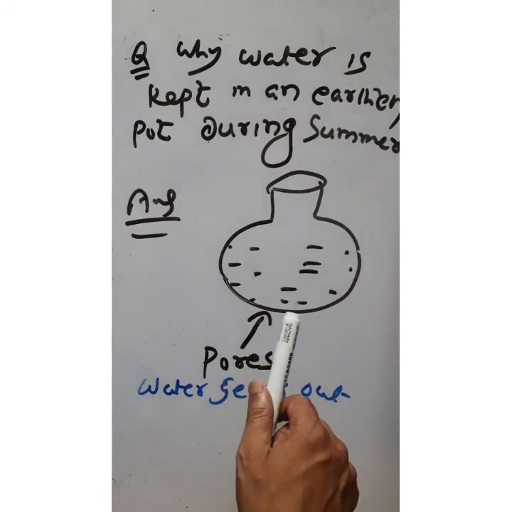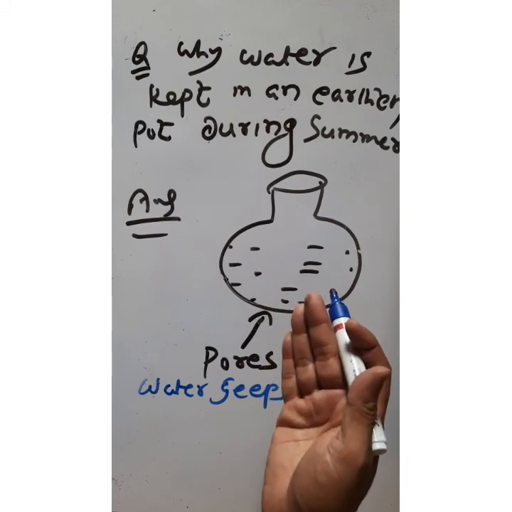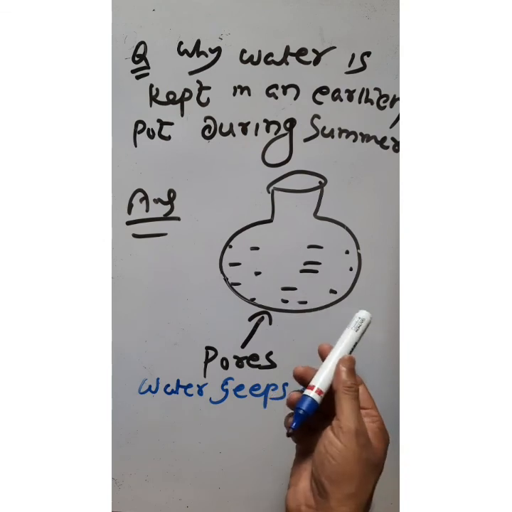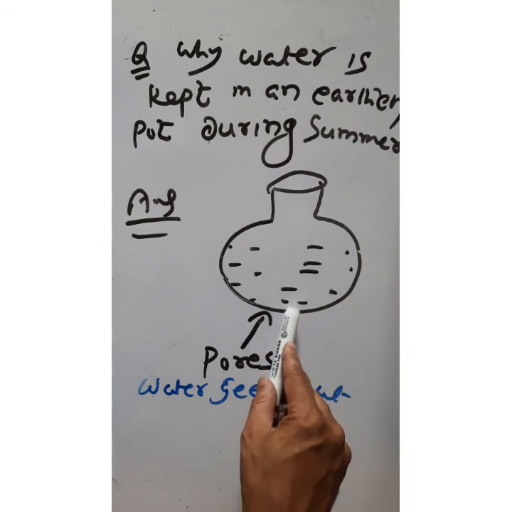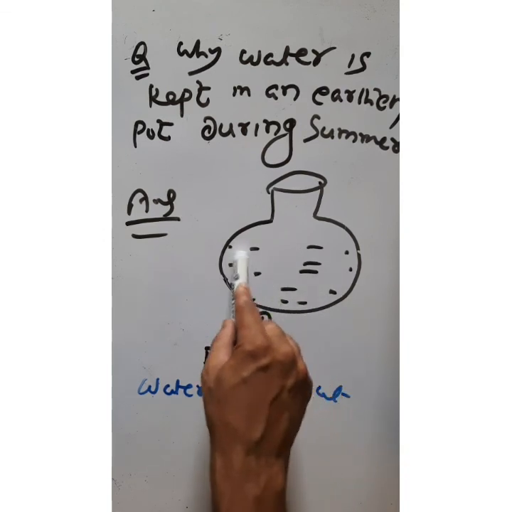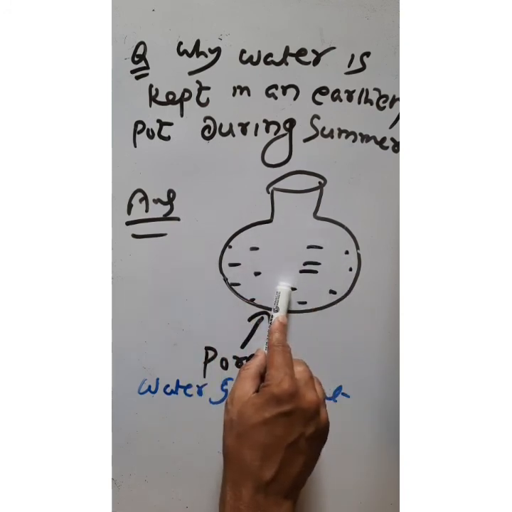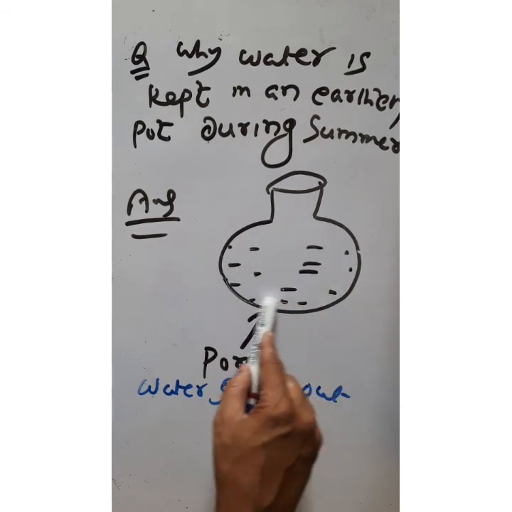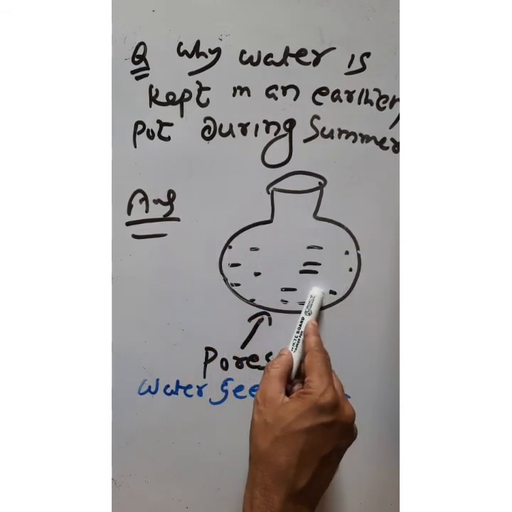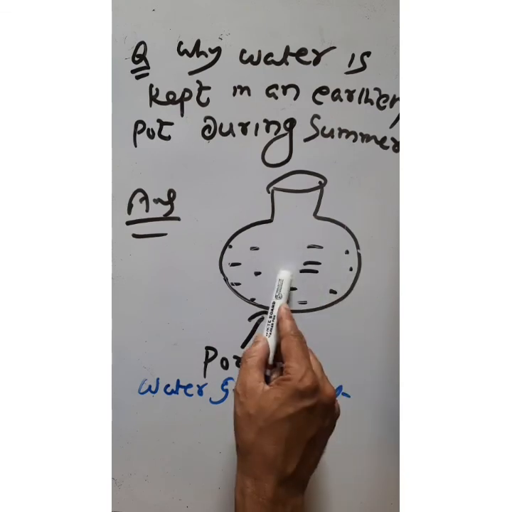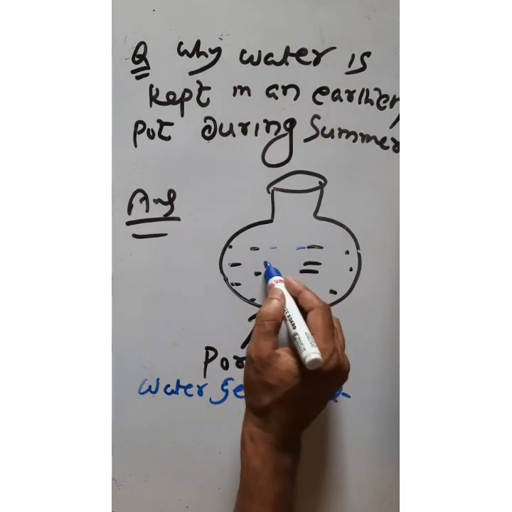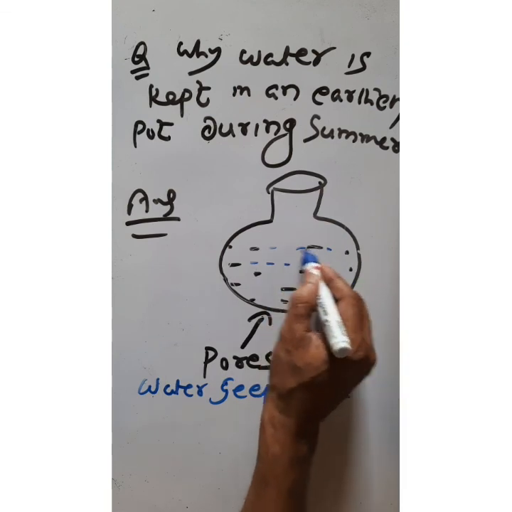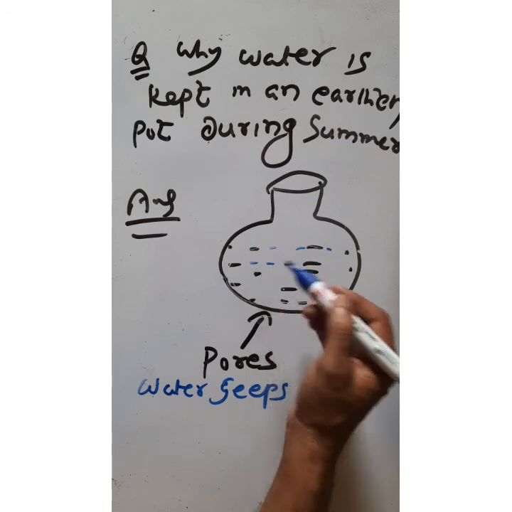Now you know evaporation causes cooling. For evaporation it requires some energy, and that energy needed for evaporation is taken from the water inside this container. By this process, the heat energy of the liquid inside this container will gradually decrease, so it will become cool.